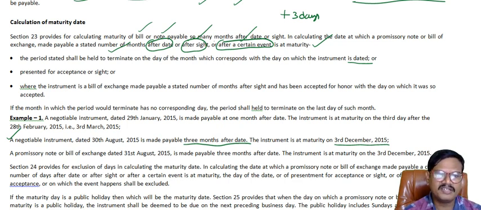The next one, presented for acceptance or sight. Same thing, when you have presented for acceptance or sight, and they have mentioned the number of months, then stated number of months plus 3 days.